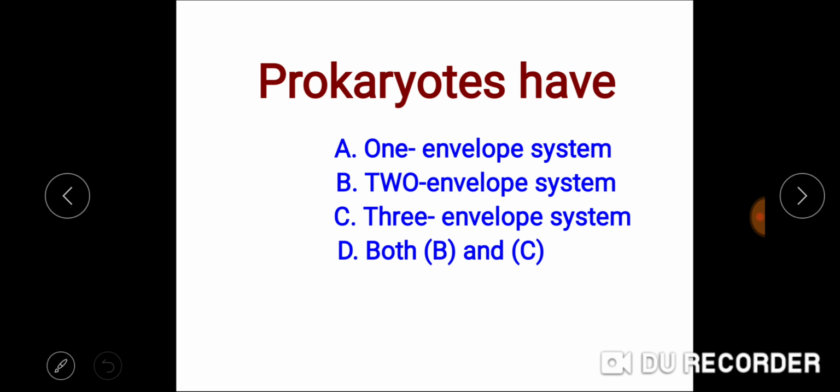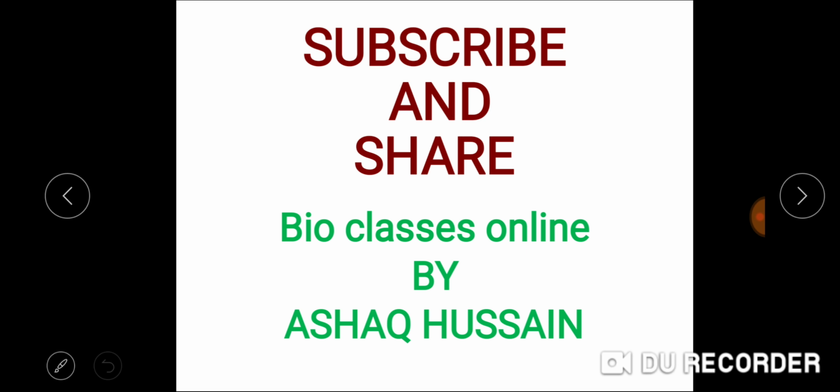Such a kind of having 2 coverings, one on the outside, that is the plasma membrane, and one for these cell organelles, is called a 2 envelope system. That is present in eukaryotes only, while prokaryotes have only the 1 envelope system. So the right answer is 1 envelope system.